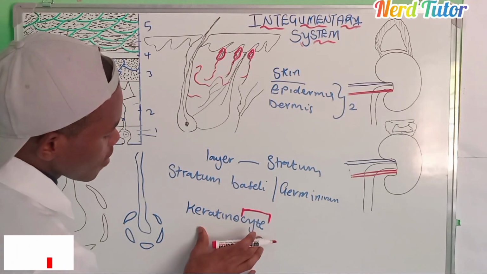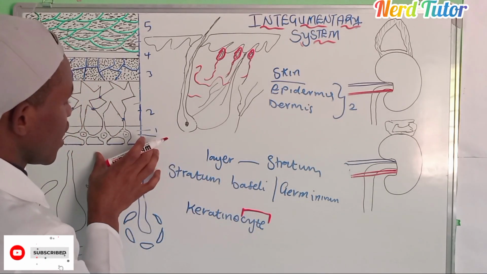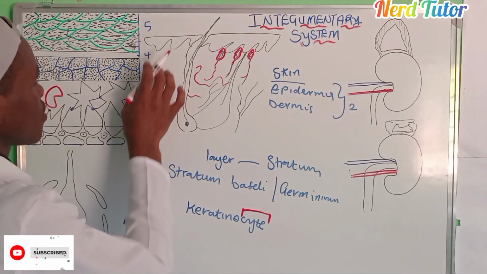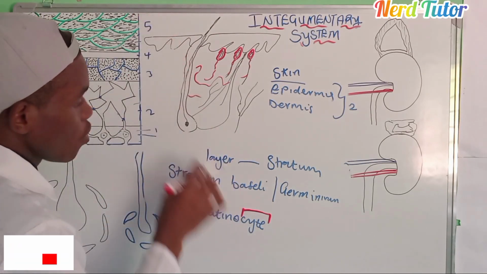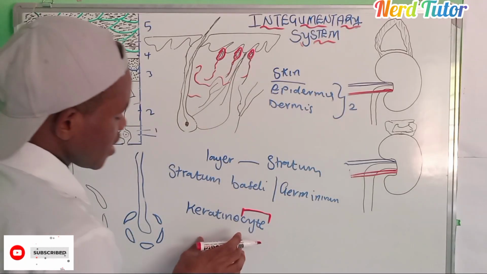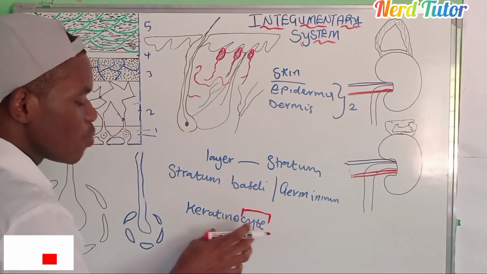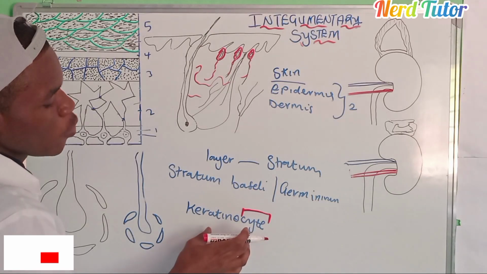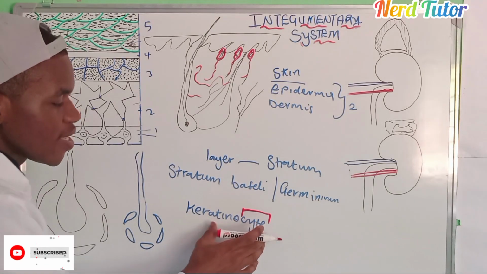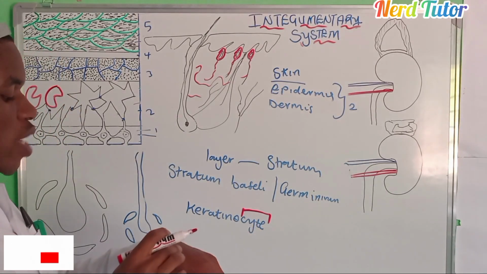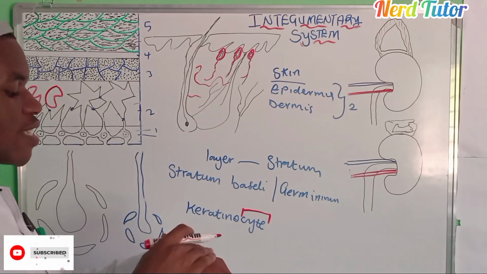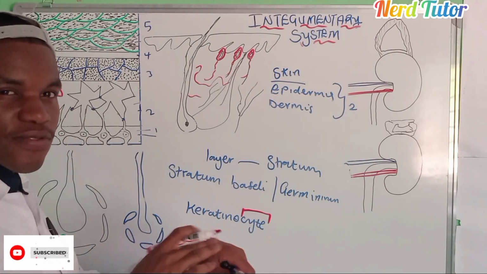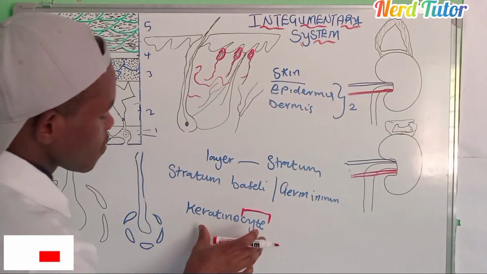So many keratinocytes are found where? Here in the stratum basale, and they are also found here and there, in all the strata. The keratinocyte will be producing what? Keratin, the proteins produced by these cells. They are the ones that help give the rough structure and the barrier that we have, because of the keratinocyte.